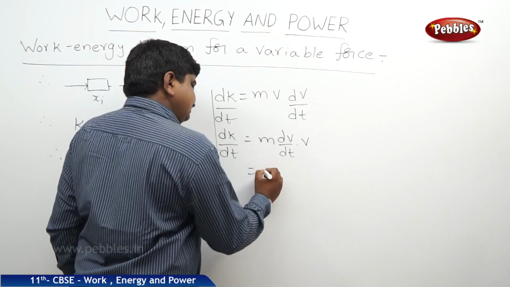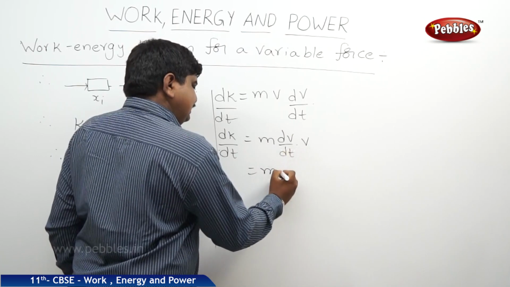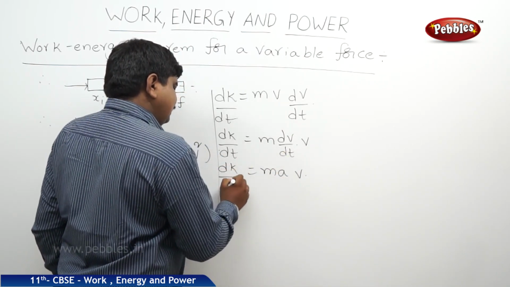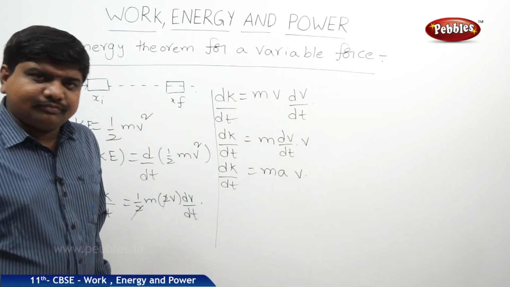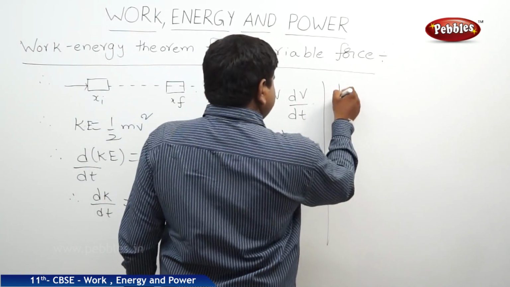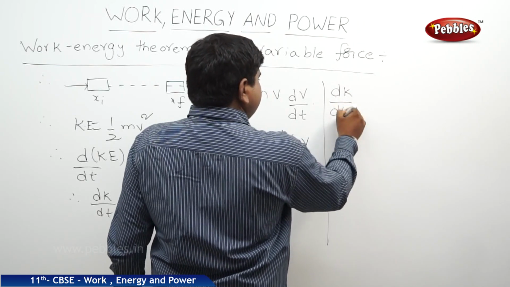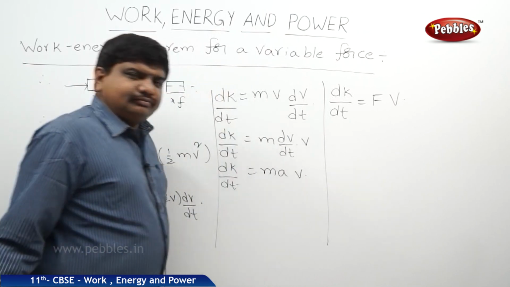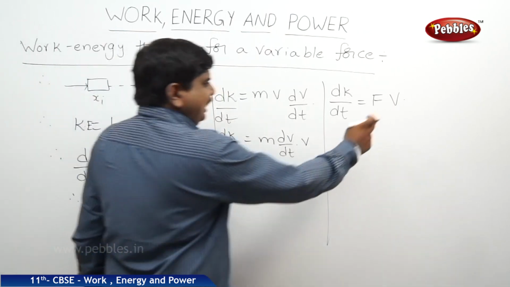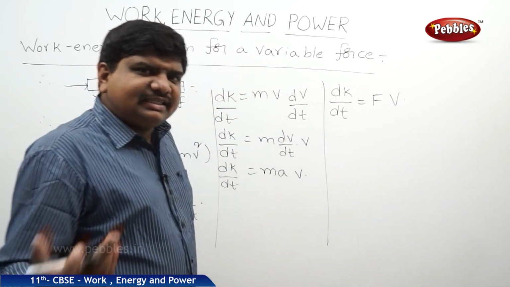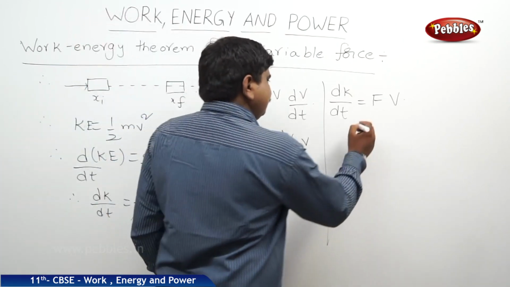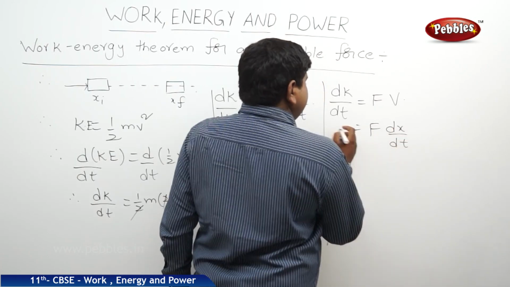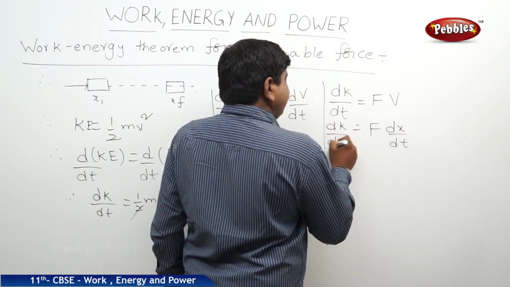We know that m dv by dt is force, that is mass into acceleration, so force into v is equal to dK by dt. Therefore dK by dt is equal to Fv, where v is the rate of change in distance or displacement. Therefore it will be written as F into dx by dt is equal to dK by dt.